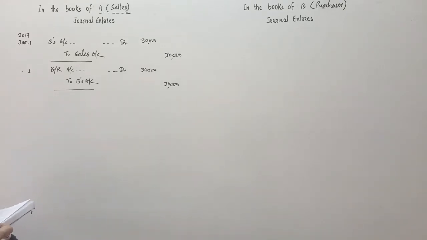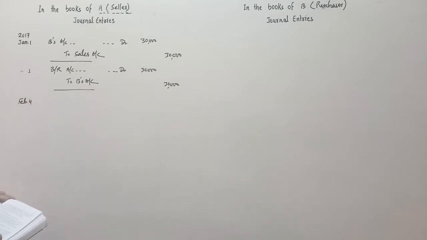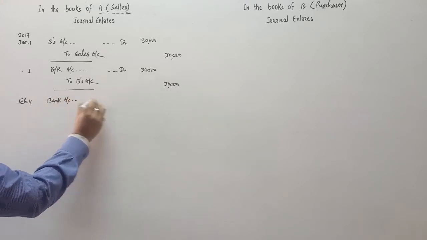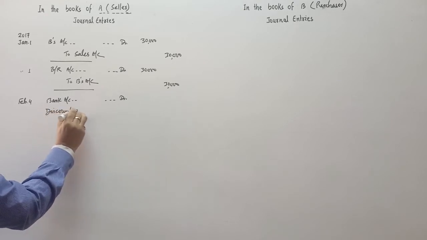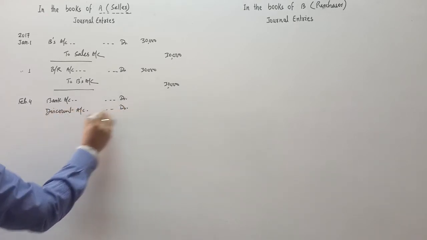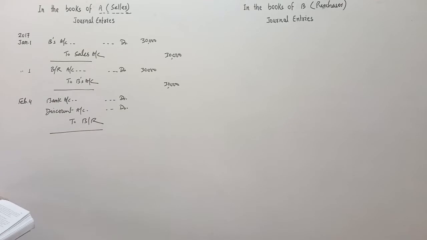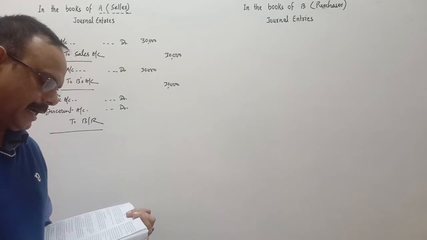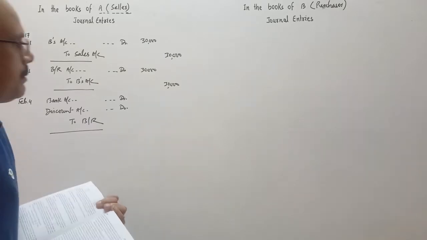Next entry is about the discounting on 4th February. On February 4, this bill is discounted by A with the bank at 18% per annum. So the entry will be bank account debit, discount account debit, to bills receivable account.